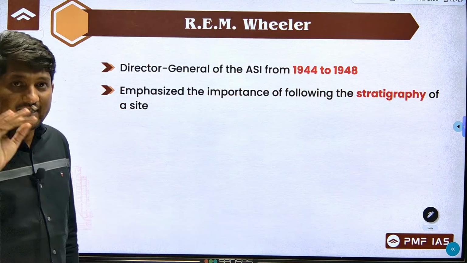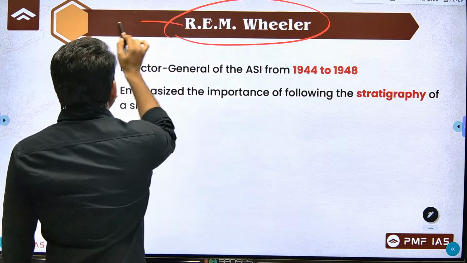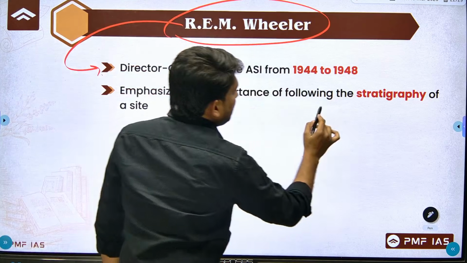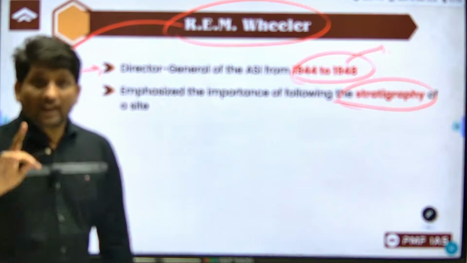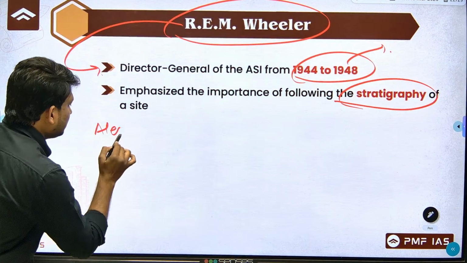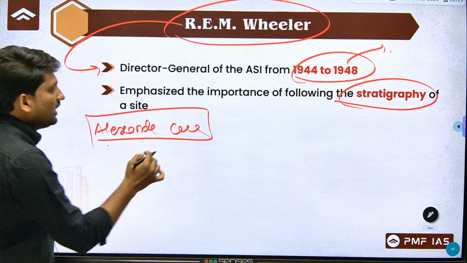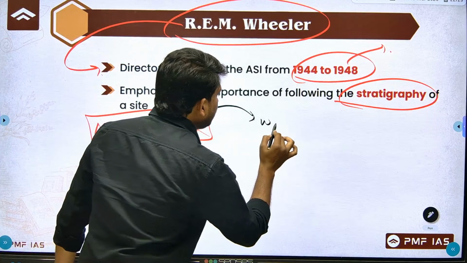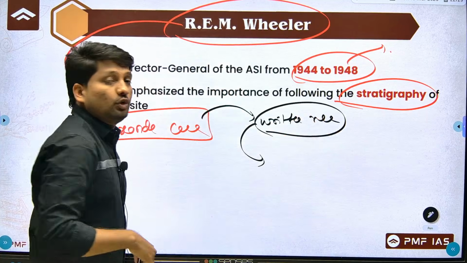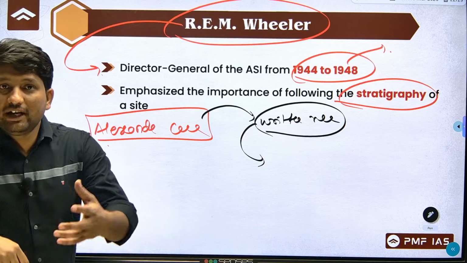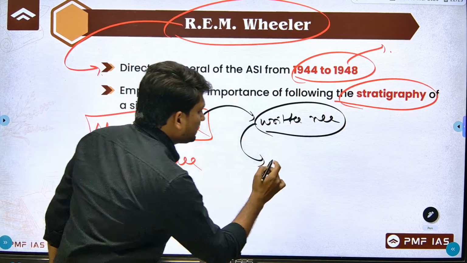But our next important Director General for us was R.E.M. Wheeler, and now he gave importance to stratigraphy. He was Director General from 1944 to 1948. Remember, first we have Alexander Cunningham. What was the problem with Alexander Cunningham? He gave excessive importance to written records. Now this limitation was removed. Who removed this limitation? John Marshall. So John Marshall gave importance to excavation.